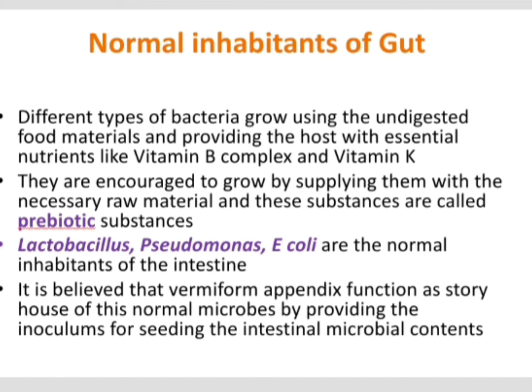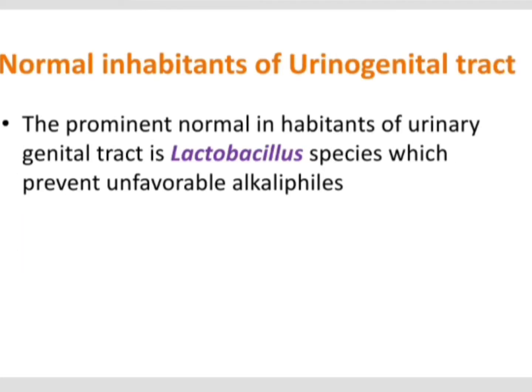So the normal inhabitants or the probiotics of the gut are Lactobacillus, Pseudomonas, and E. coli. And these microorganisms are essential for absorbing certain food materials. Also it helps in digestion of certain food materials, and it provides nutrients like vitamin B complex and vitamin K. And next one is the normal inhabitants of the urinogenital tract. So the most prominent inhabitant of the urinogenital tract is Lactobacillus.